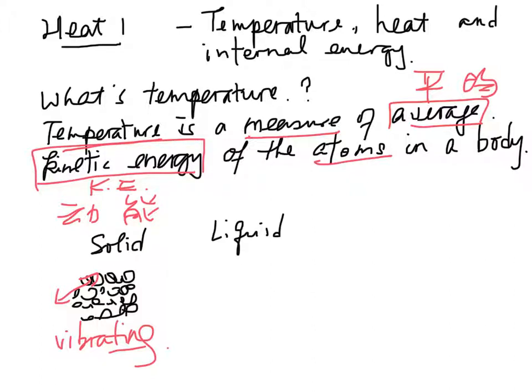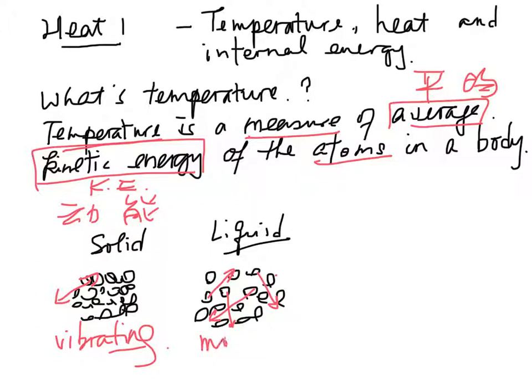In a liquid, the atoms are further apart, and they are moving around inside the liquid. They are more free to move. Therefore, they still possess kinetic energy.